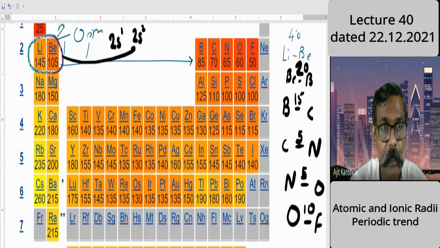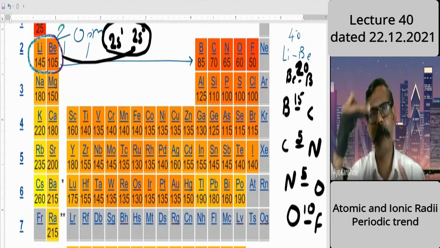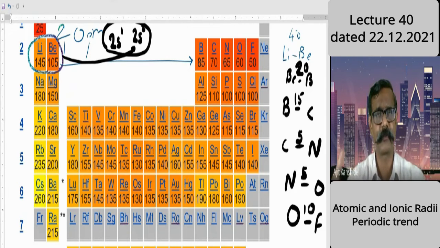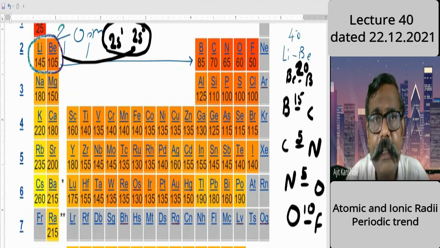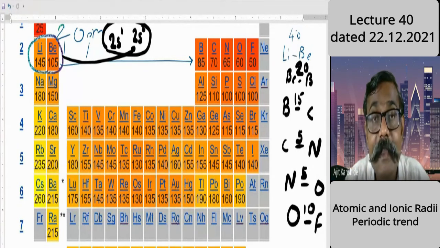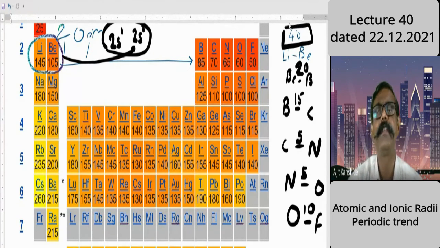But see, here electrons are added only in the same sublevel, that's s, only one electron added. So one student is on the bench, other students come on the same bench. So because of that, shielding is not improved to a great extent, but nuclear power is increased. So there is a net decrease, and that is the 40. Time being, consider 40 a frame of reference.